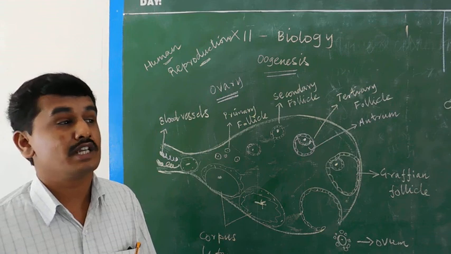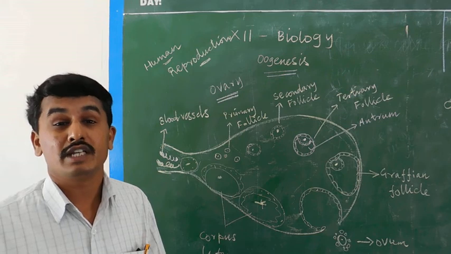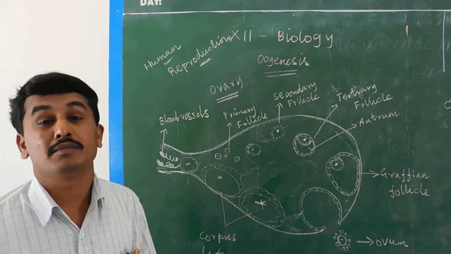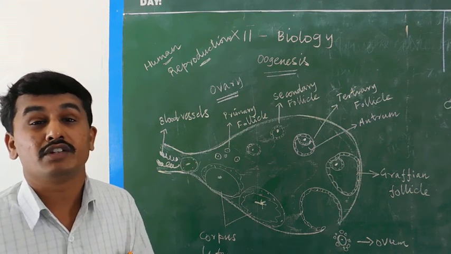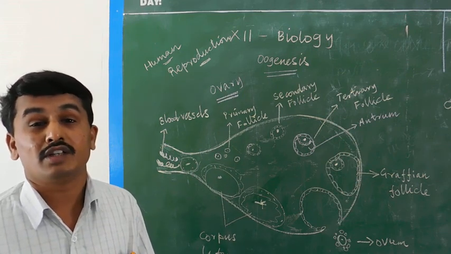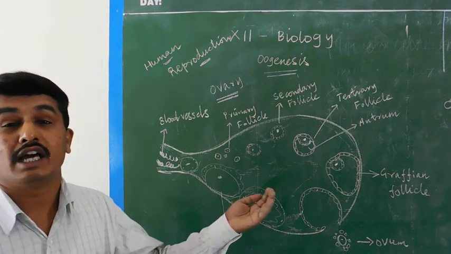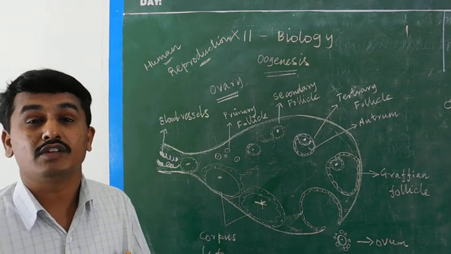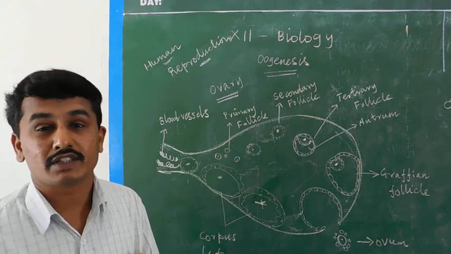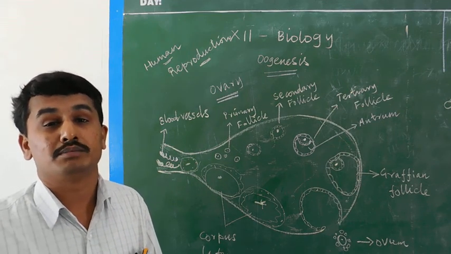Then the child develops as a female. During development, from day 1 to 9 months of pregnancy, in the fetus the ovary also produces primary, secondary and tertiary follicles, and the ovum is also produced. The main point is that the development of the ovum in a female occurs before birth.